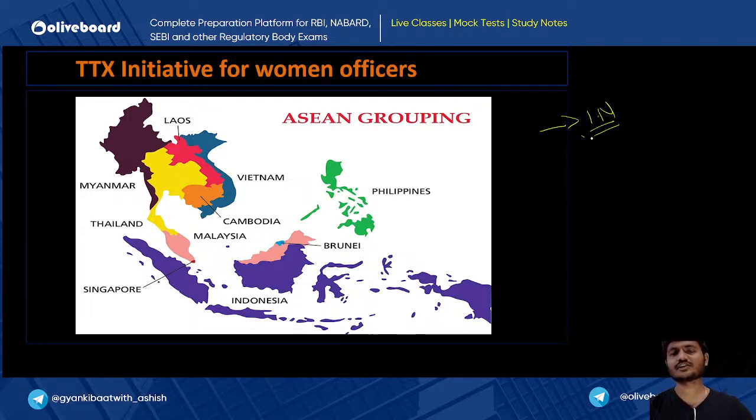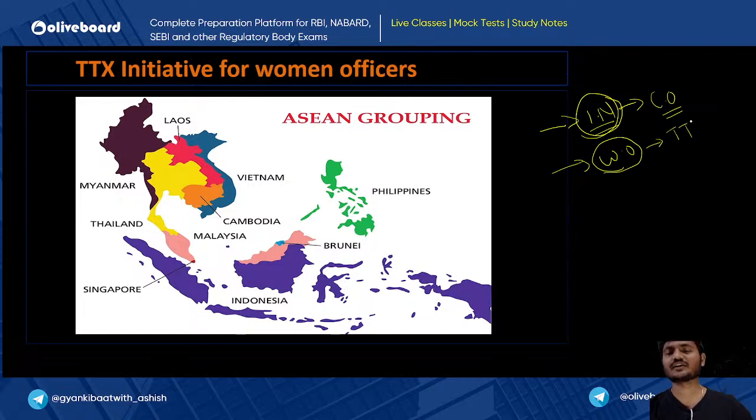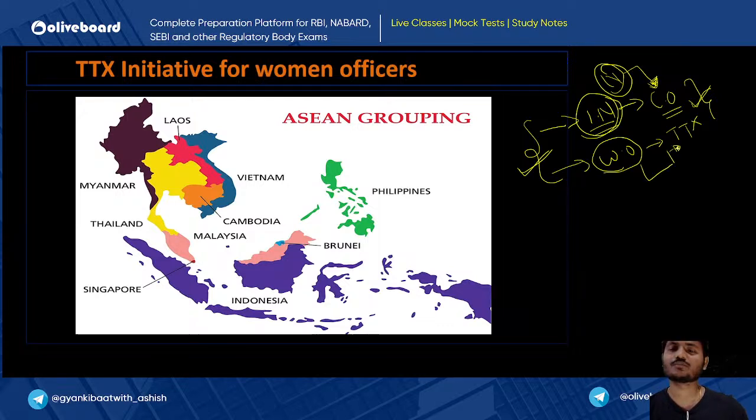Navy has got its first woman lieutenant as commanding officer, right? And now we are seeing that at the international level also the women officers are being promoted by doing TTX exercise. Okay, so whenever there's a question of gender equality or gender inclusivity in the Indian military, you can take this as an example. At the national level, in the Indian Navy, recently a woman has been appointed as a commanding officer, and at the international level you can say that in order to promote and strengthen the power of women officers, TTX exercises are being held by India.